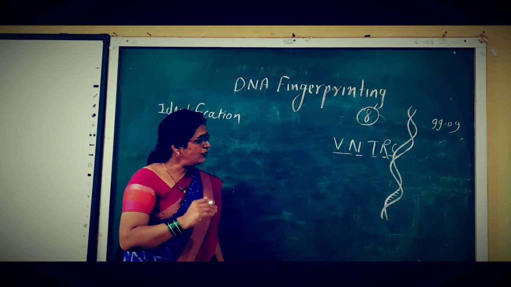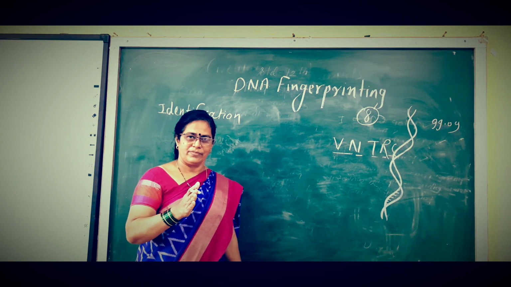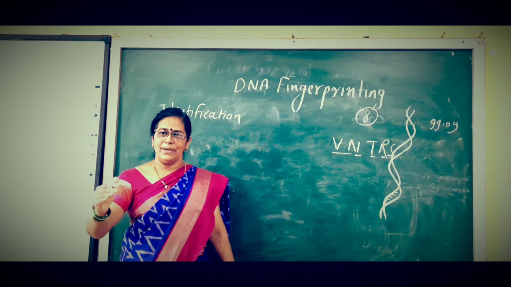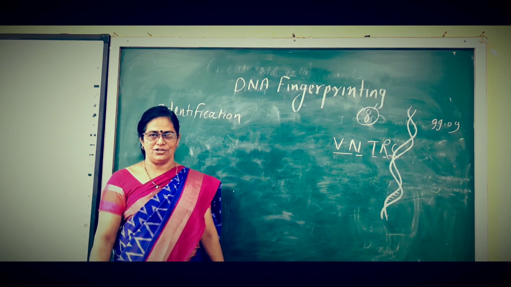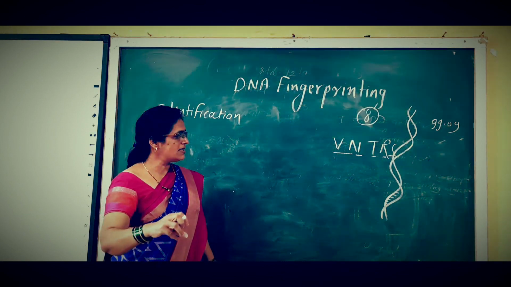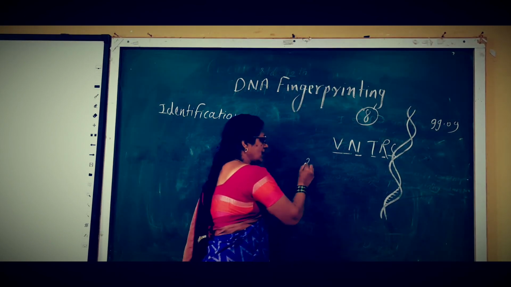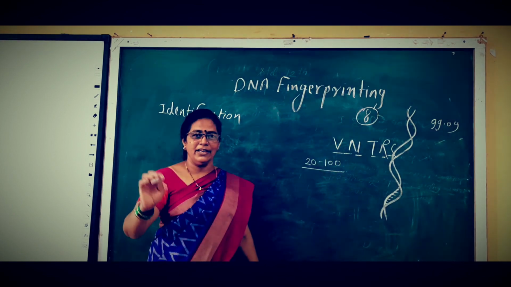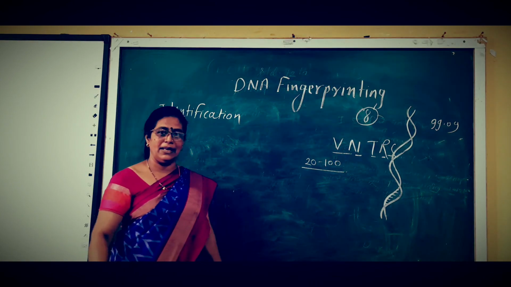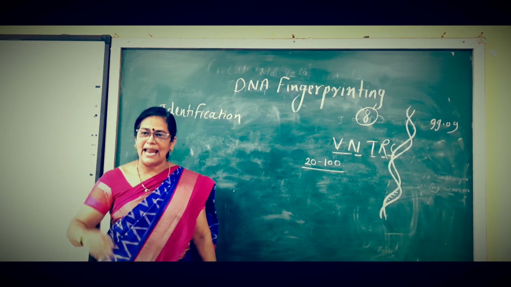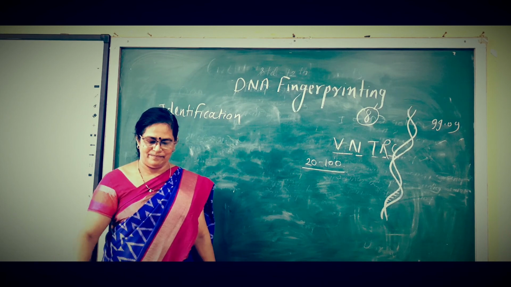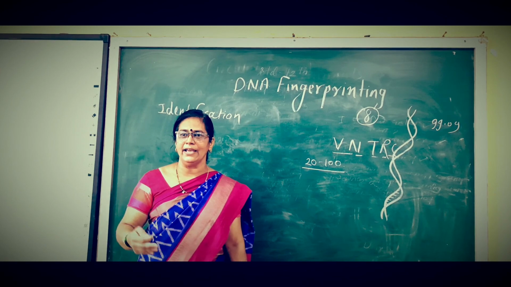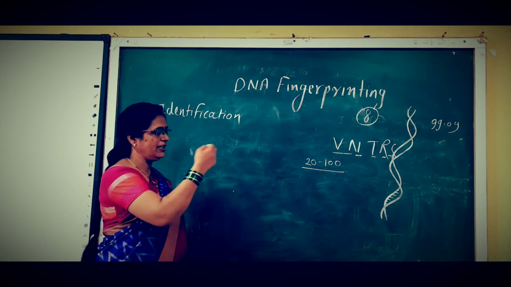And how can we identify the person here? Because these VNTRs have the capacity to be inherited into the next generation. The base pairs are variable in number, near about 20 to 100 base pairs. That's why it is called variable number. Tandemly they are repeated into the next generation, and with the help of that we can identify the person at the DNA level.